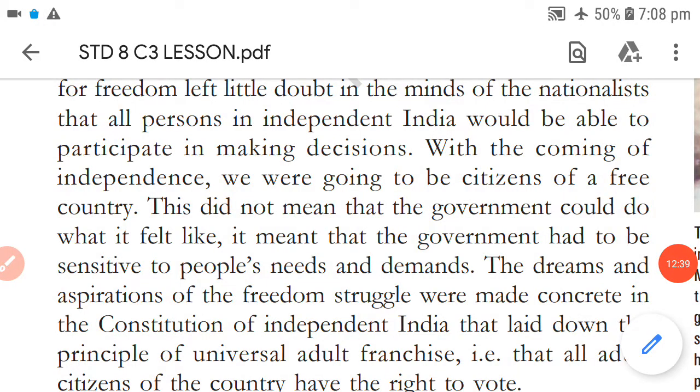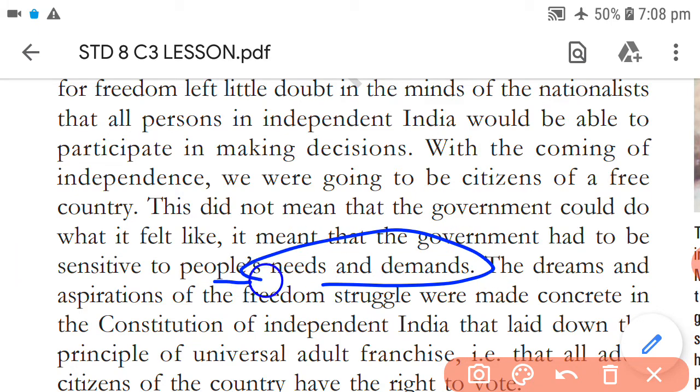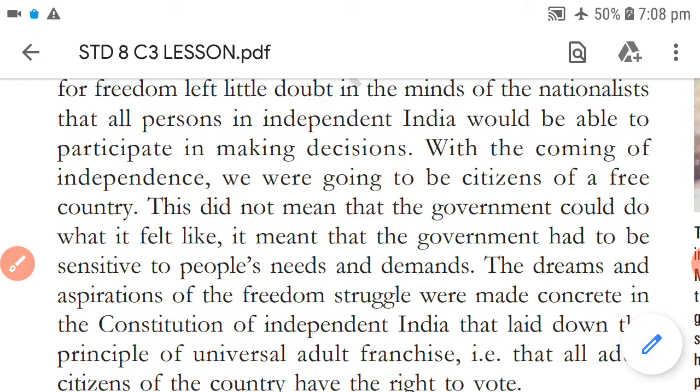This did not mean that the government could do what it felt like. It meant that the government had to be sensitive to people's needs and demands. So the government cannot do whatever it likes. It actually means that the government had to be sensitive about people's needs and demands.